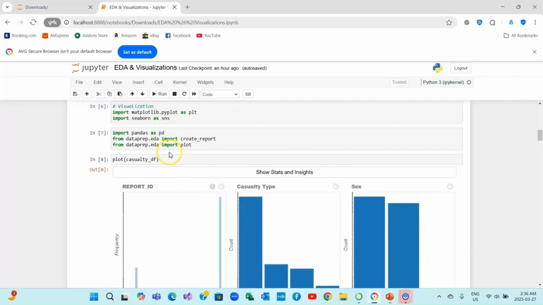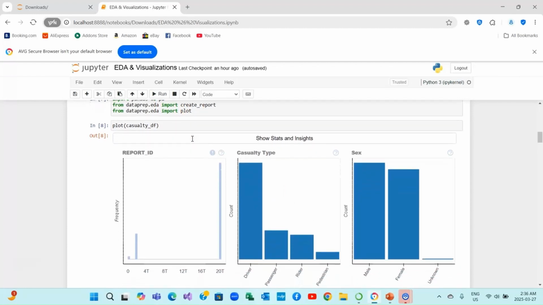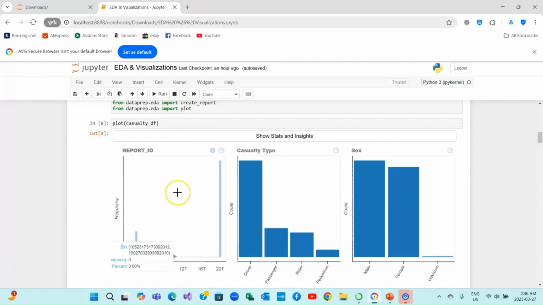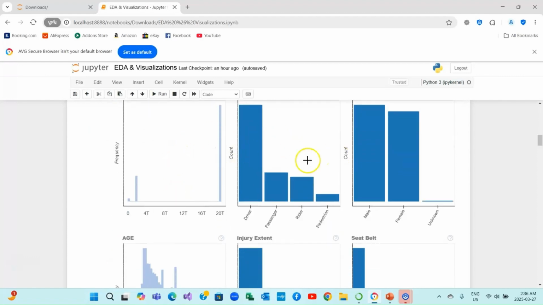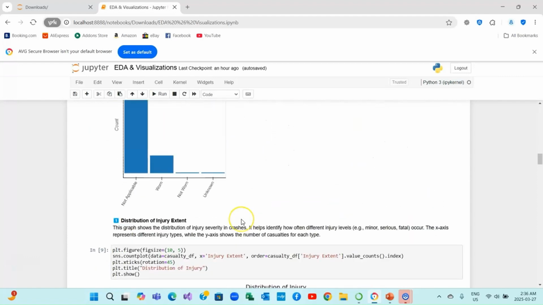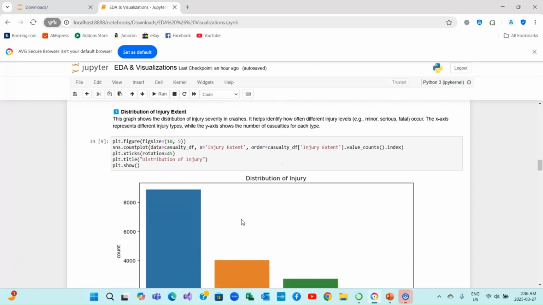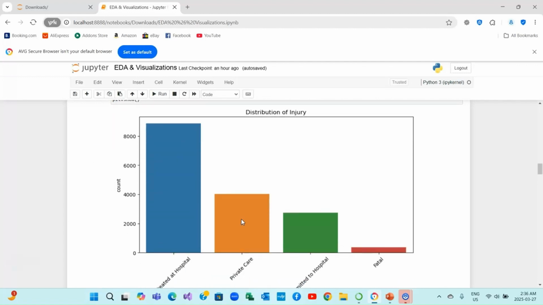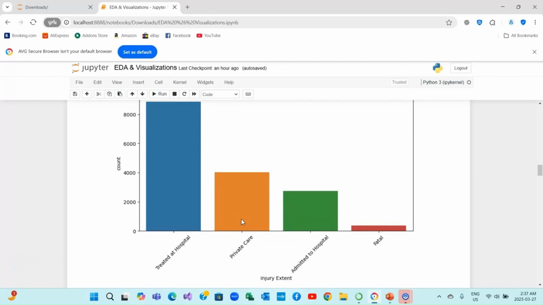So here we have imported the necessary library files to perform exploratory data analysis, and we have plotted the casualty data set here where each feature of the data set is visualized. Next, we have a bar chart showing the distribution of injury. So most victims received hospital treatment followed by private care or admission. Fatalities were the least common, indicating that while many require medical attention, most injuries are not life-threatening.